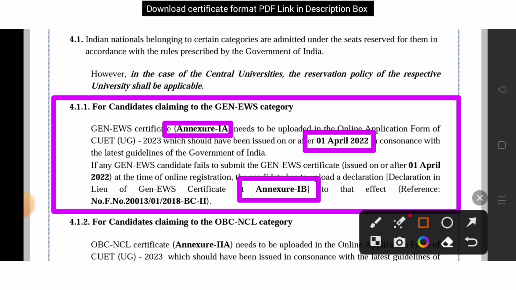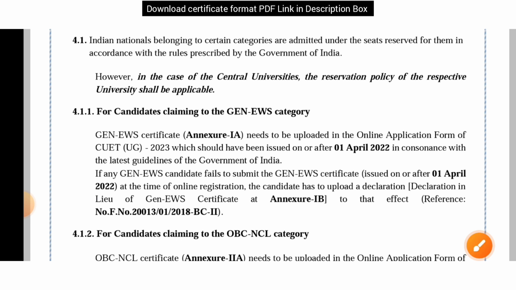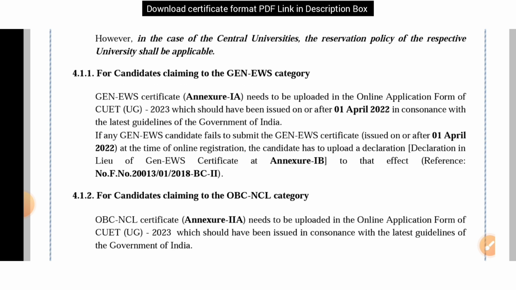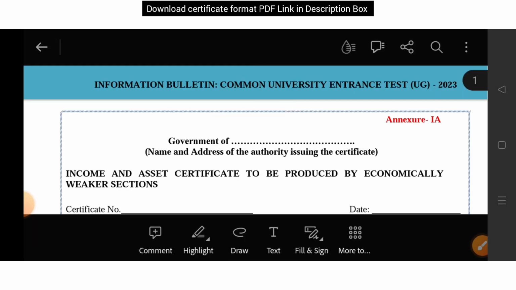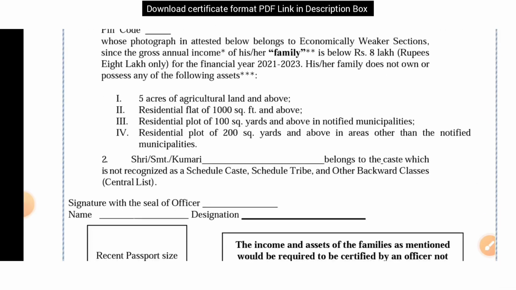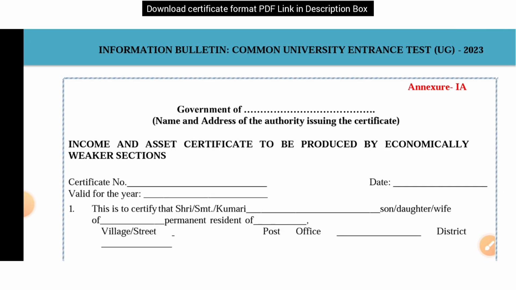I have uploaded those annexures format and its link is given in the description box, so you can download it. Now how to fill all those things and how to get the certificate and how you will get the reservation, everything I will be explaining in detail. So watch this video till end. So see, firstly I am just showing you the format. Yes, this is the one page format of EWS which you have to provide at the time of form filling and also at the time of counseling, means getting admission.